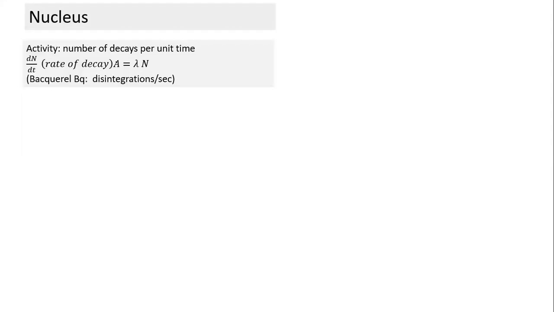Rate of decay. We can use various notation. Sometimes you use R, you can use A, doesn't matter. But this is dN by dt, the rate of decay per unit time. And this value, we can have average or instantaneous. We are talking about instantaneous value, dN by dt is equal to lambda into N. So that's the previous formula you came across. And SI unit for activity is Becquerel. Becquerel is number of disintegrations per second. But even for a compound which has very low value of lambda, since N values are extremely high, N values are typically of the order of 10 to the power 20 and even more.